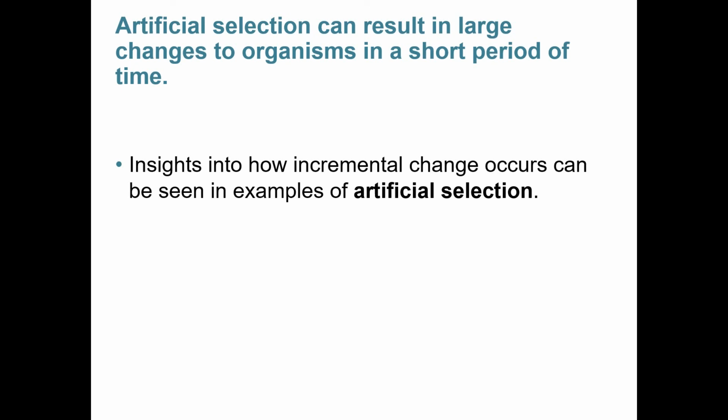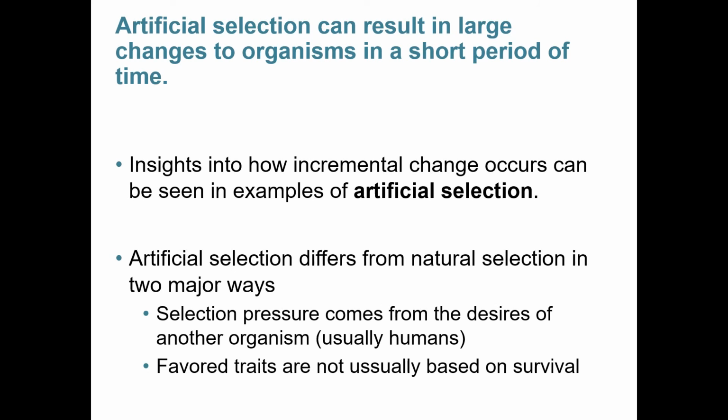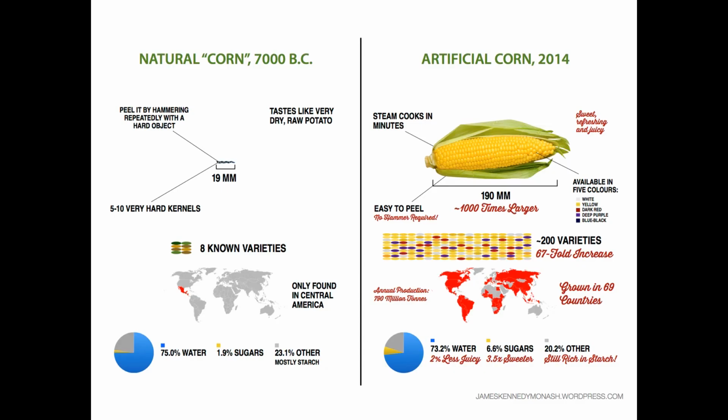Artificial selection differs from natural selection in 2 major ways. The first is that the selection pressure comes from the desires of another organism. Most of the time, that's going to be humans. So humans decide what traits they consider valuable, and they select for those traits. And the second is that these favored traits are usually not based on survival and reproduction, which is not the case for natural selection.